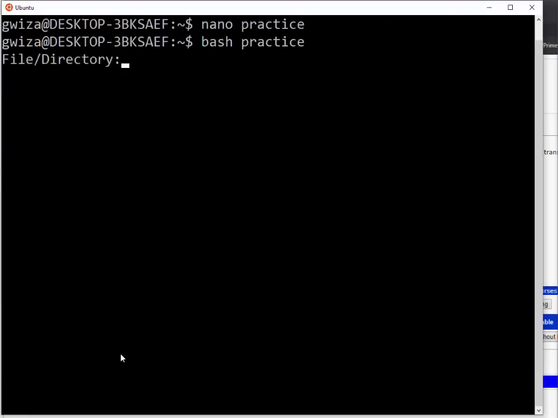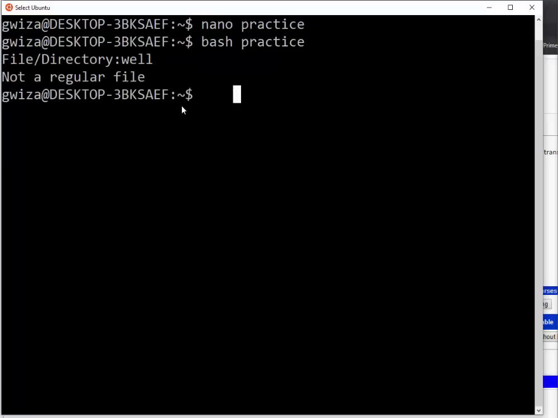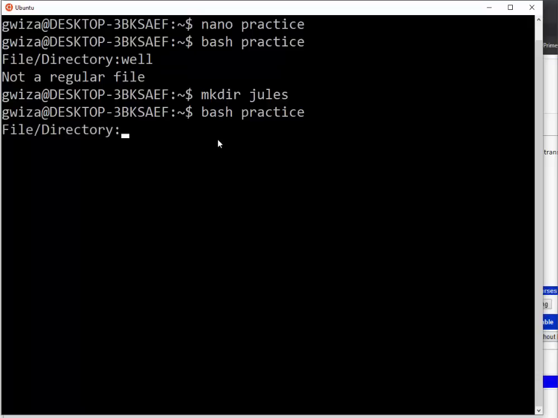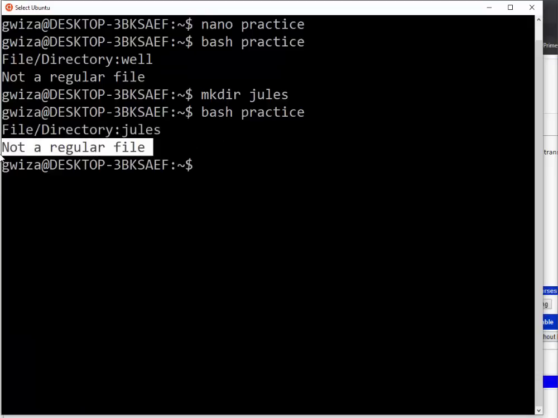Let me say, for example, tuzi ko well atari regular file, so iratubwira it's not a regular file. So let me say, for example, let me create a directory mkdir, let me call it gile, then this is a directory called gile, then I'm going to bash, then I just put my gile here, so it will tell me that is not a regular file kubera it is a directory.